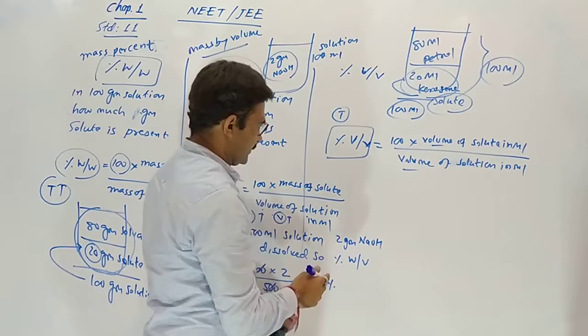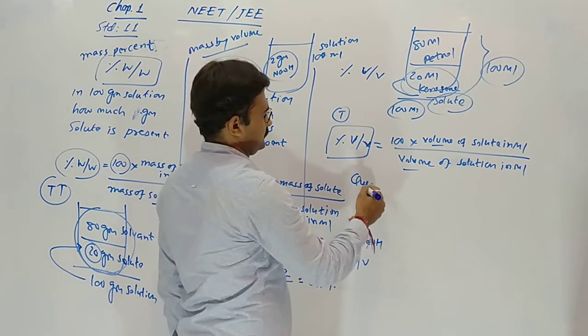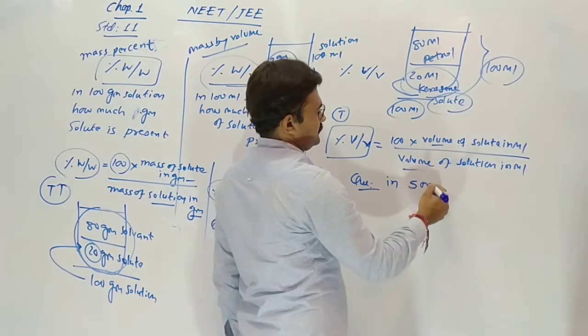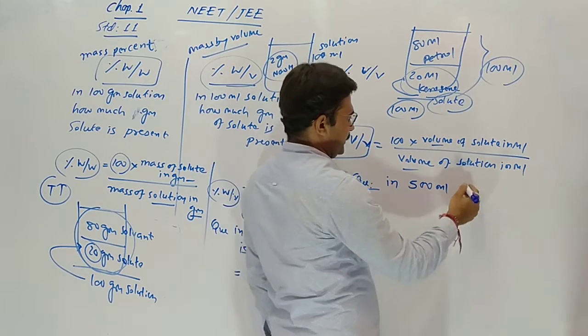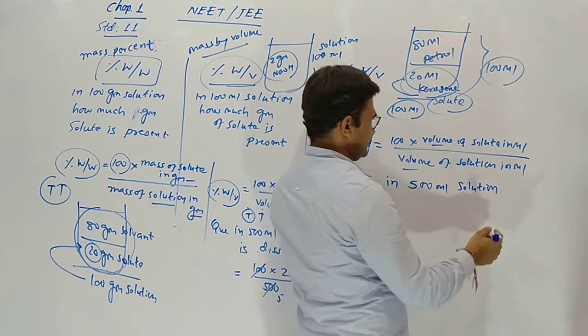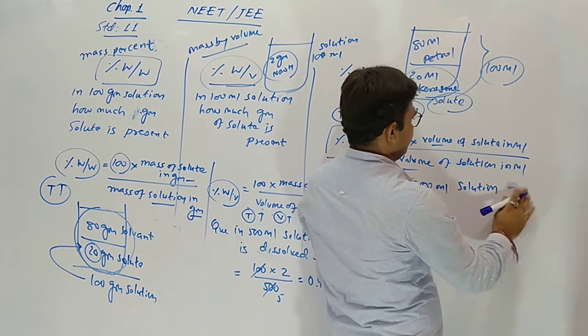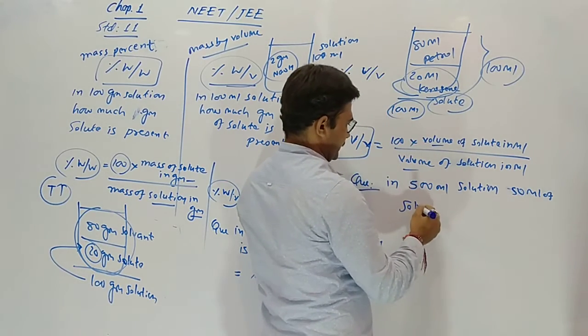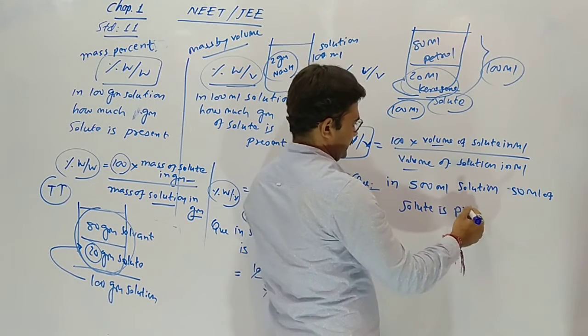Now I am giving you a question. In 500 milli solution, 50 milli of solute is present.